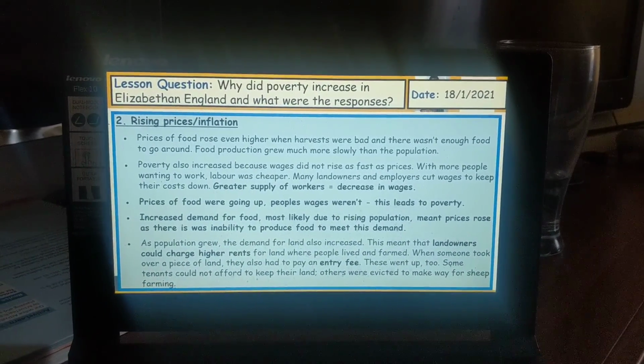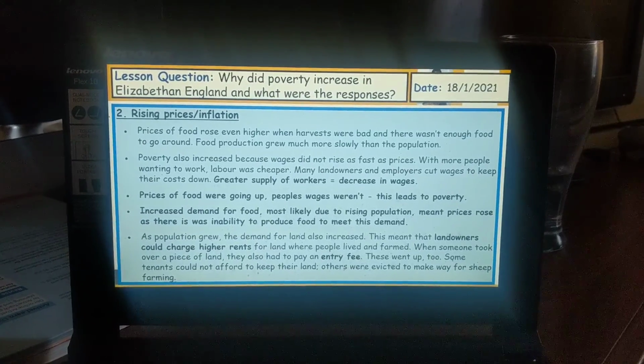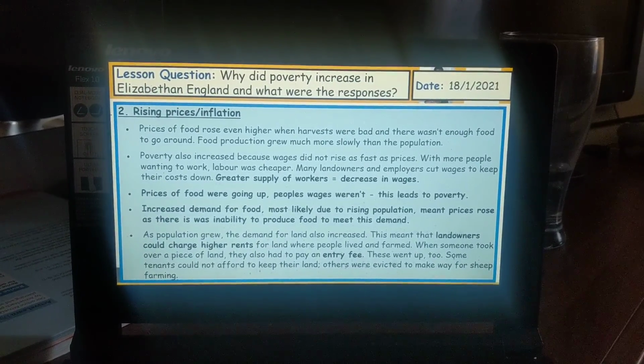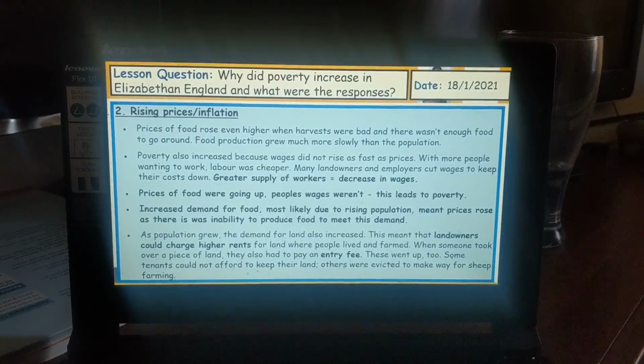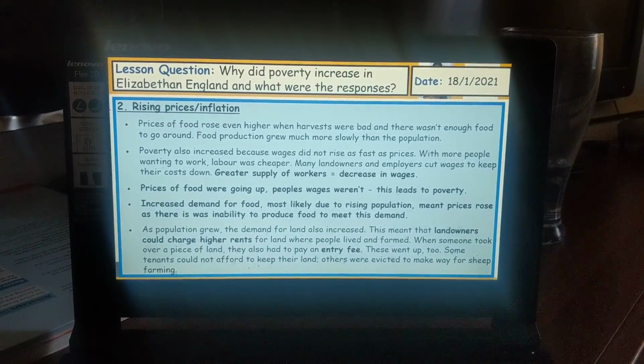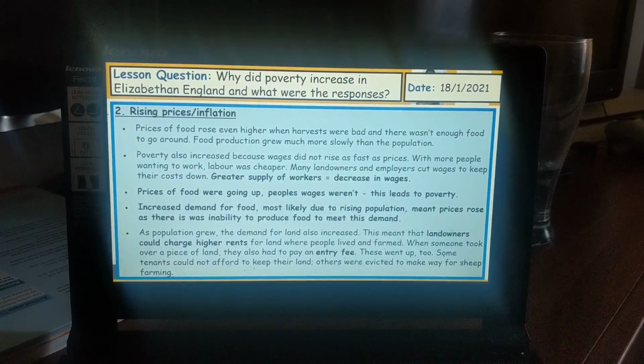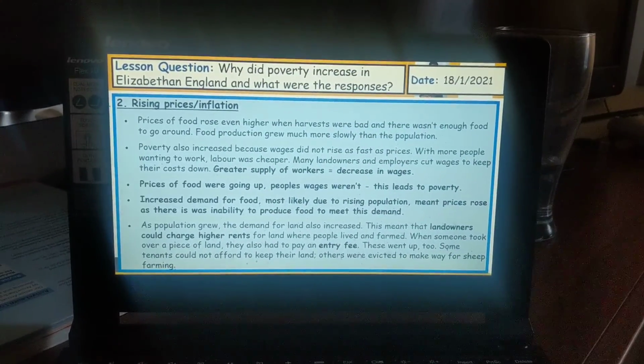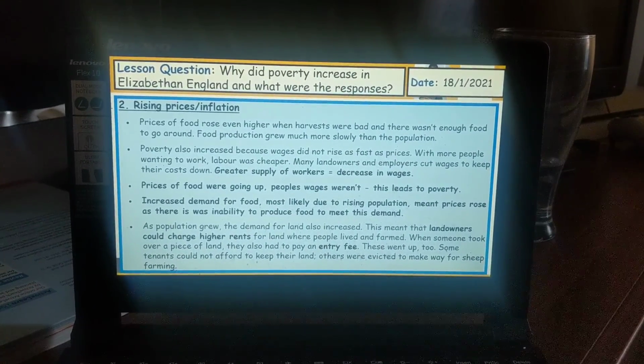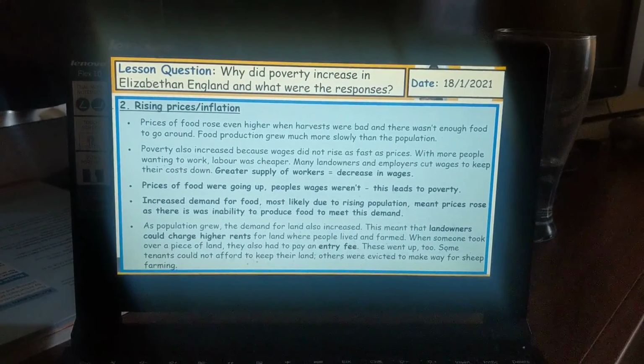Poverty also increased because wages did not rise as fast as prices. With more people wanting to work, labour was a lot cheaper. Many landowners and employers, who owned the land, who owned businesses, who owned shops, cut wages to keep their costs down.